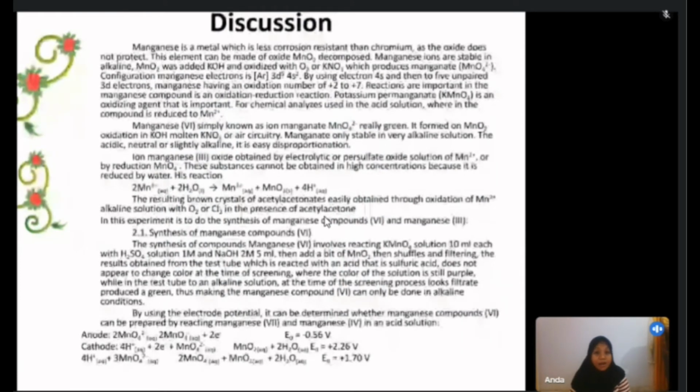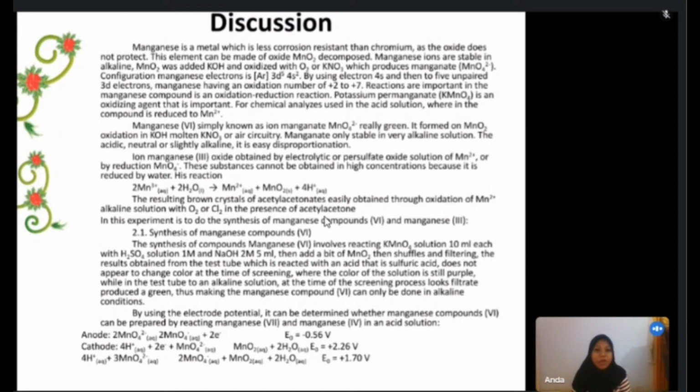Discussion. Manganese is a metal which is less abundant than chromium. The oxide does not dissolve, and this element can be made into MnO2. The manganese ions are stable. In alkaline conditions, MnO2 was added to KOH and oxidized with O2 or KNO3, which produces manganate MnO4 2-. The electron configuration of manganese is [Ar] 3d5 4s2, using the 4s electrons, and manganese compounds are bright in oxidation-reduction reactions.